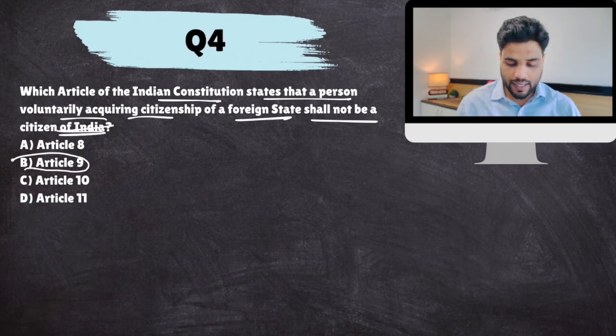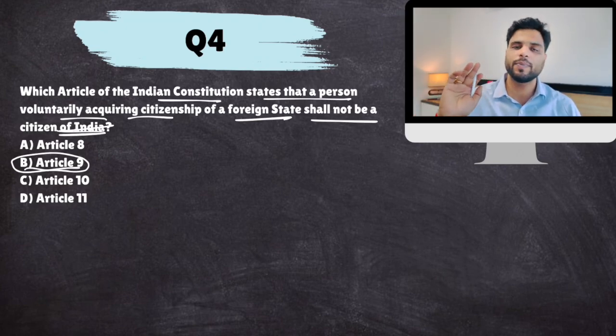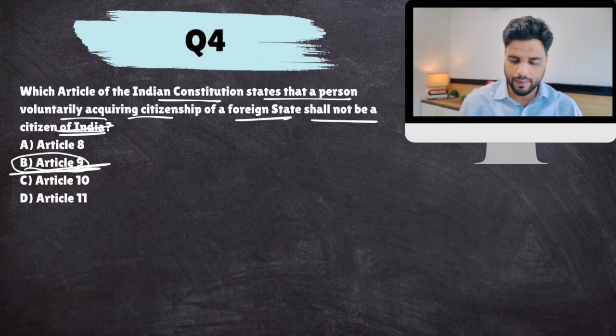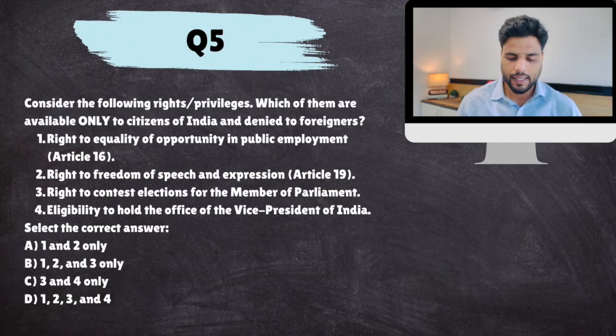So Article 9 clearly states that any person who voluntarily acquires citizenship of a foreign country, their Indian citizenship is cancelled. This is Article 9. Simple. Okay, B. Next. Consider the following rights, privileges.